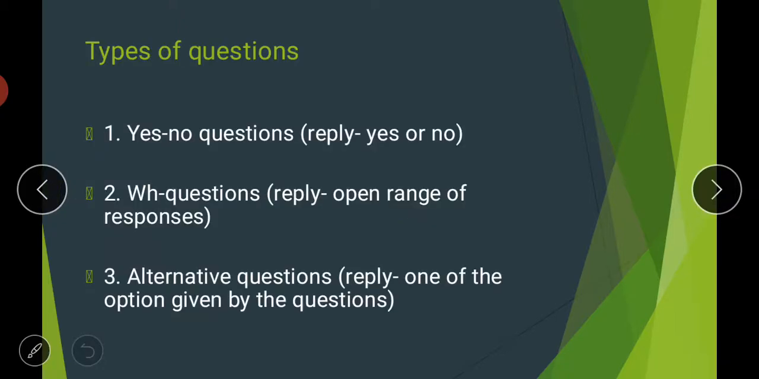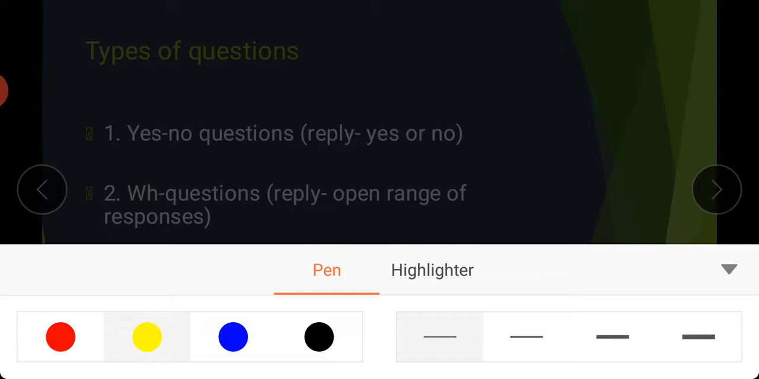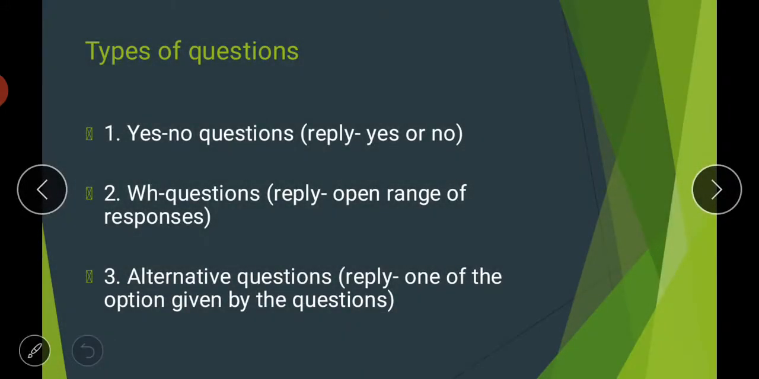So first of all, what are the different types of questions? If we talk about the mainly three different types of question, later on we will discuss some other types also, but here we are discussing only the main types of questions. So the first category is your yes no questions, then comes your wh word questions, and then comes your alternative questions.